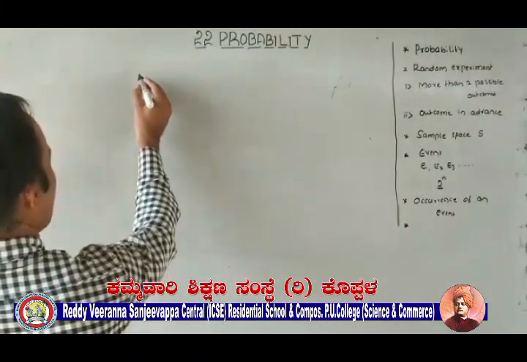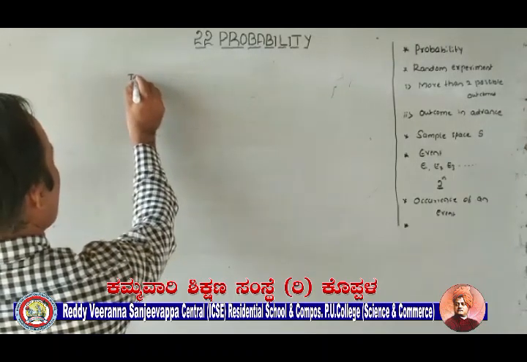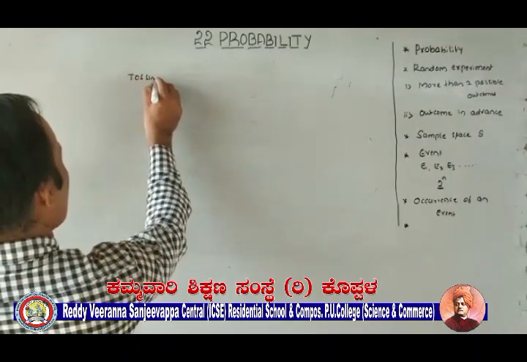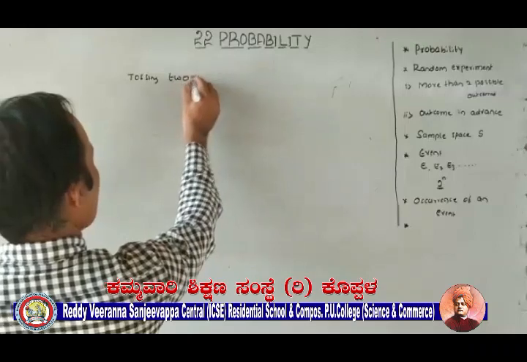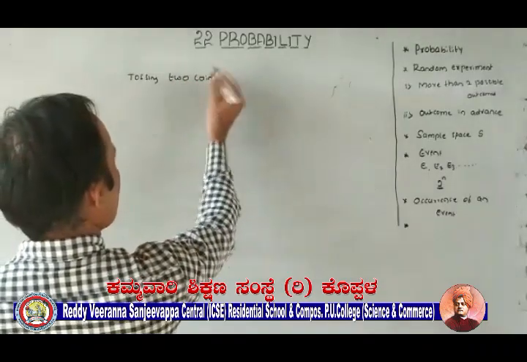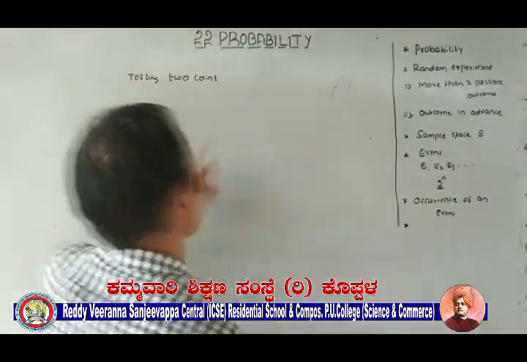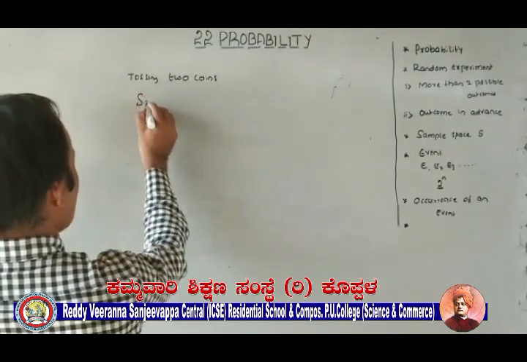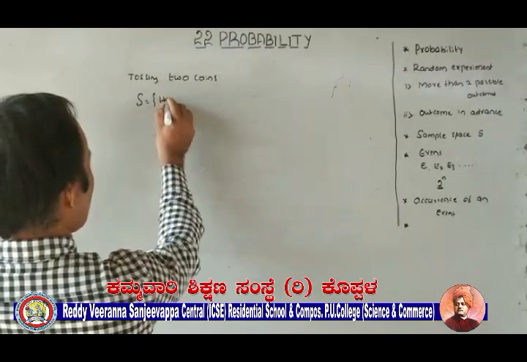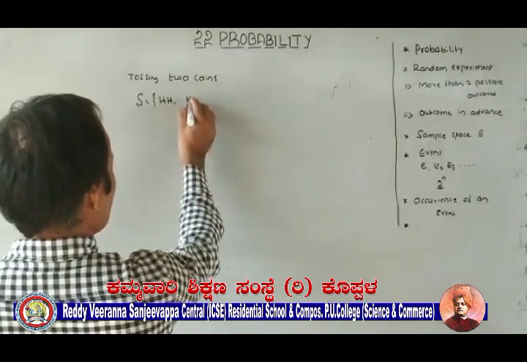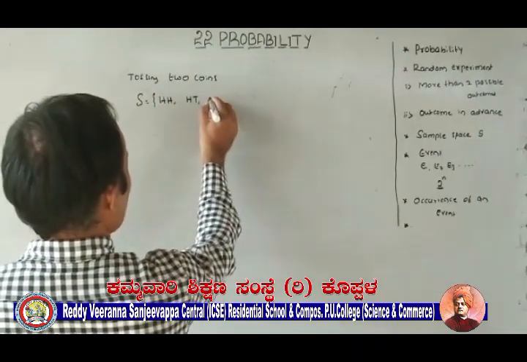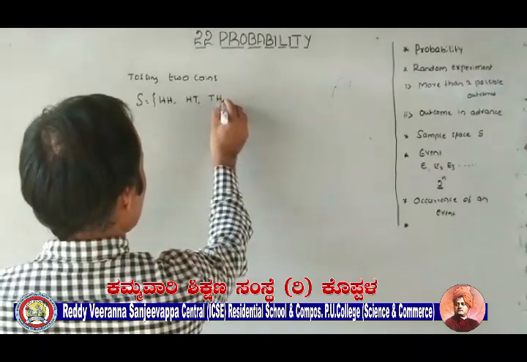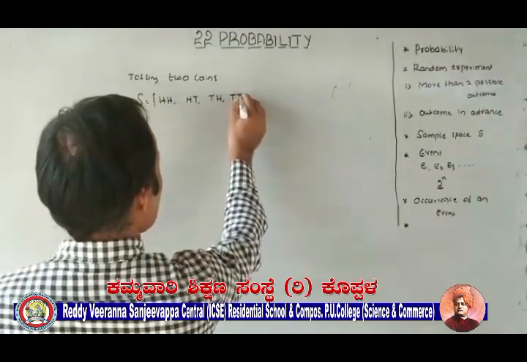For example, tossing 2 coins. I will give one more example for favorable outcomes. As sample space: both times head appears, first time head, next time tail, first time tail, next time head, both times tail.